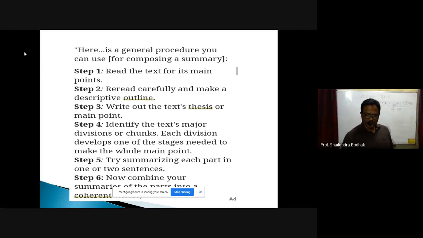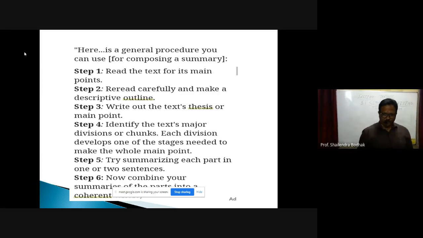Then step 2, reread carefully and make a descriptive outline. So when you read the second time, you make an outline of that summary. Then step 3, write out the text thesis or main points. After the outline, you can write out the main points which you find from the given passage.